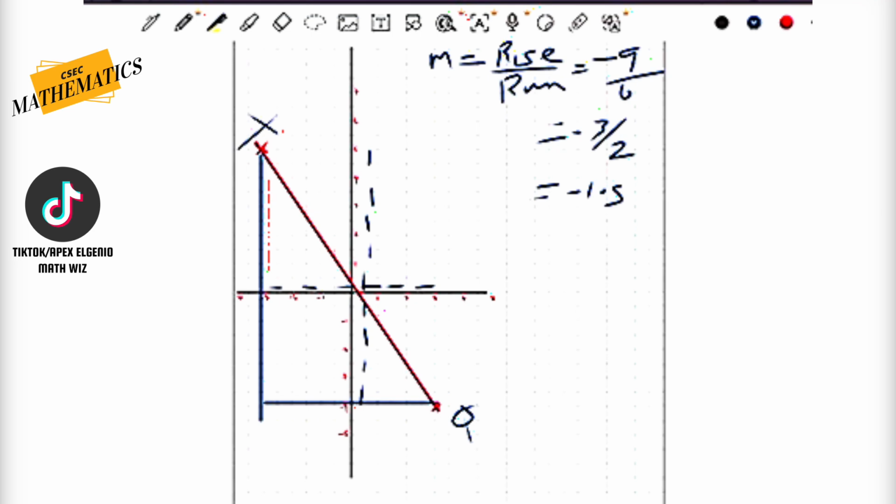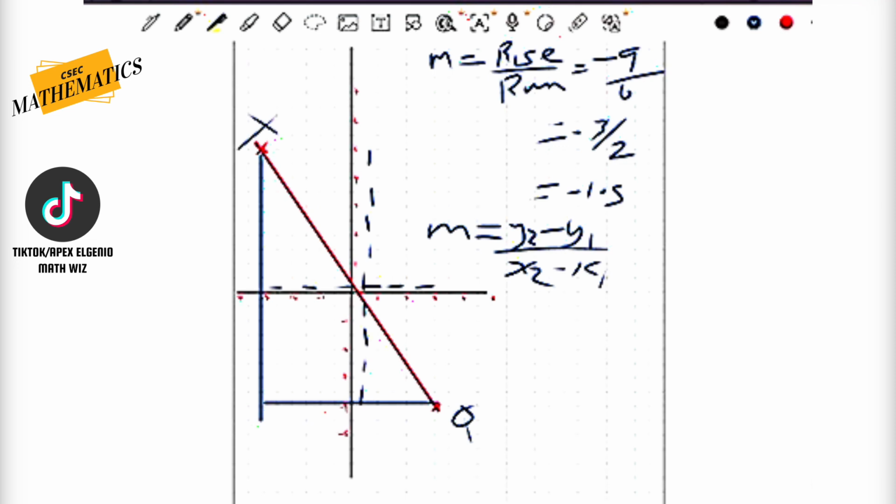However, the gradient can actually be calculated by using the standard gradient formula of y2, y sub 2, not y squared, just in case you think that it's y squared, y2 minus y1 over x2 minus x1. Now, I did encourage all my students that if you're on the graph, it doesn't make sense to use the formula because you're on the graph.